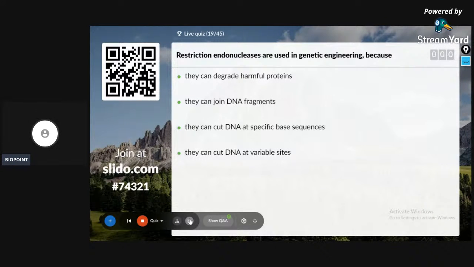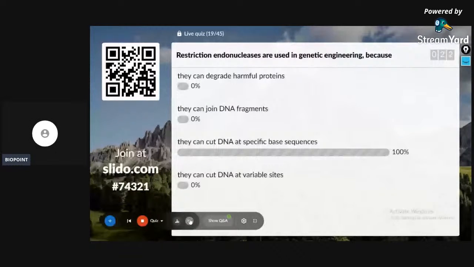19th question on the screen. Restriction endonucleases are used in genetic engineering because they can degrade harmful proteins, they can join DNA fragments, they can cut DNA at specific base sequences, or they can cut DNA at variable site. 100% of the students with the same answer. Restriction endonucleases are used in genetic engineering because they can cut DNA at a specific base sequence. Leaderboard for the question.